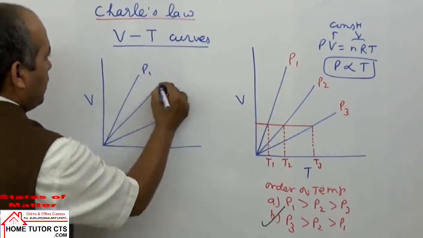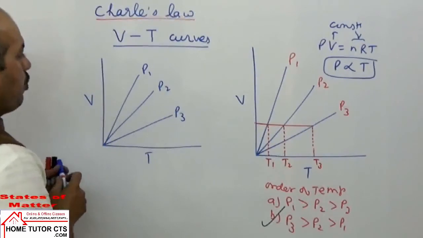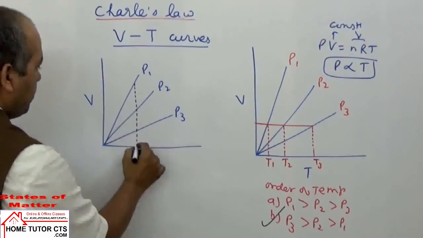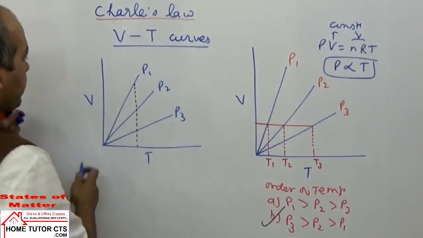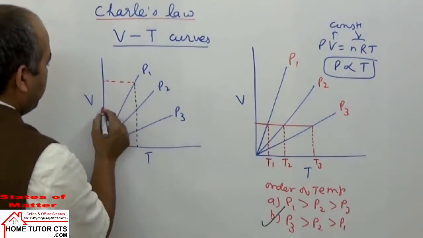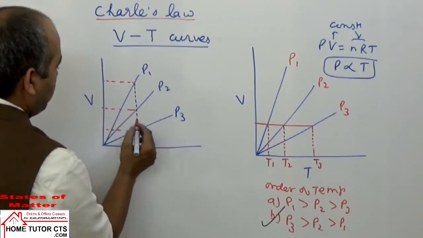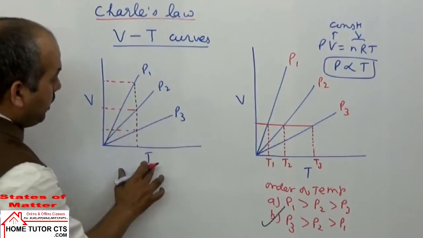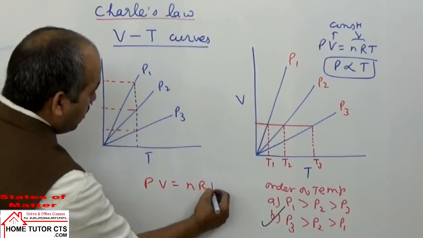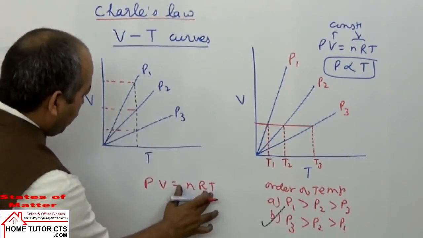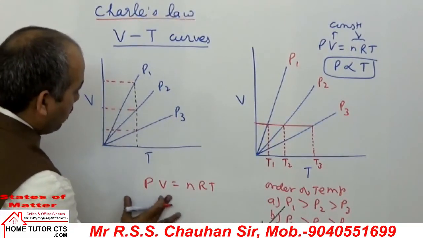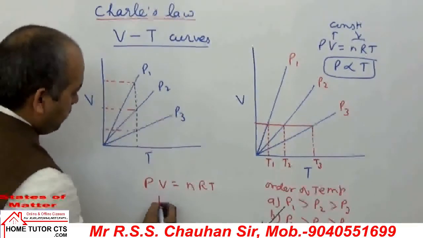If I take again P1, P2, P3, I can take the second property, what? T constant. When we take T constant, then I can take volume variable. So when T is constant, then as per the condition here, PV is equal to how much? nRT. When we take T constant and the number of moles constant, then for the gas, pressure is inversely proportional to volume. Boyle's law.